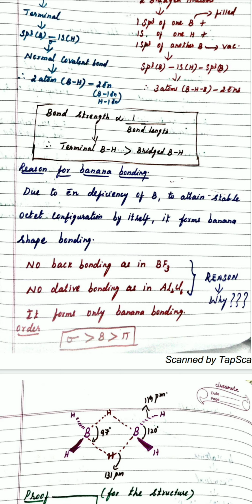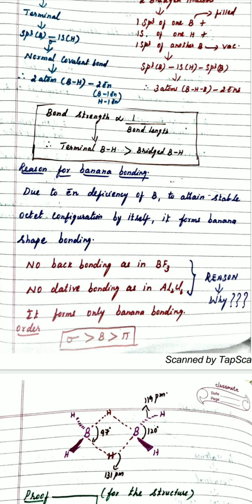Another one, they get stabilized by back bonding. BF3 or BCl3 get stabilized by back bonding because there will be 3 orbitals, and one is vacant. That vacant boron sp3 hybridized orbital can get one lone pair of electrons which is there in F. Therefore, by back bonding itself, they get stabilized. Therefore, they need not form the dimer. So you can explain based on that. By back bonding, they get stabilized. B2Cl6 and B2F6 are not formed. The reason is the size. The other one, by back bonding, they get stabilized.